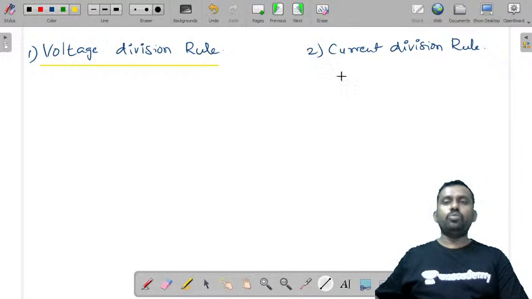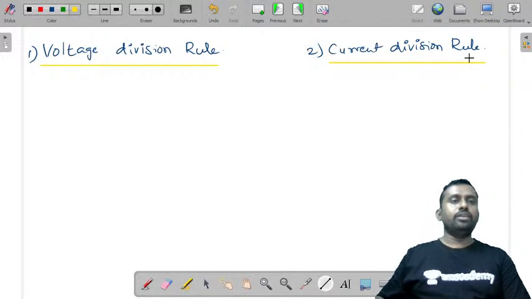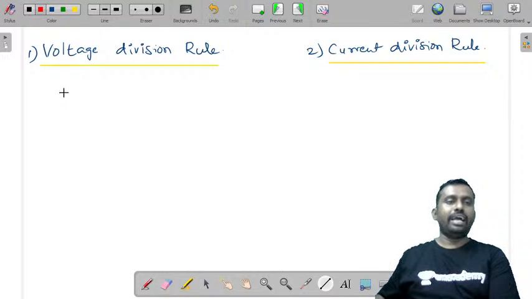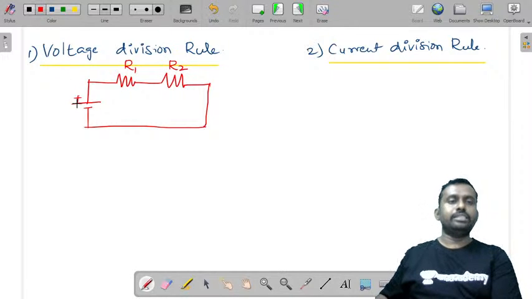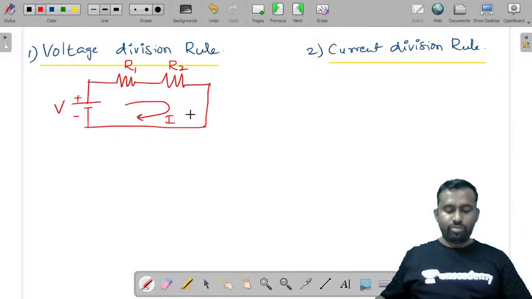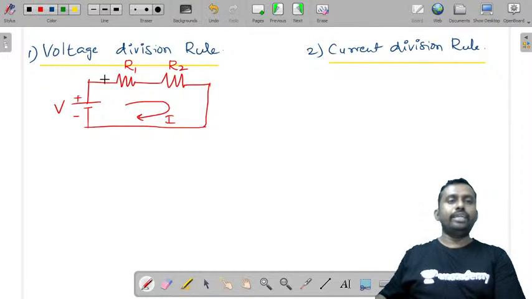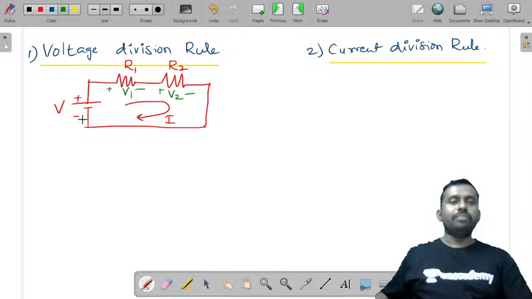So let me tell you what are voltage and current division rules. Now if you say you have a circuit, let us consider one circuit and there are two resistors, and this is resistance R1 and this is R2, and if you have a voltage, we already know in a closed path there will be a flow of current, and if the voltage drop across R1 is V1 and if the voltage drop across R2 is V2, by KVL we know how to find the values of V1 and V2.